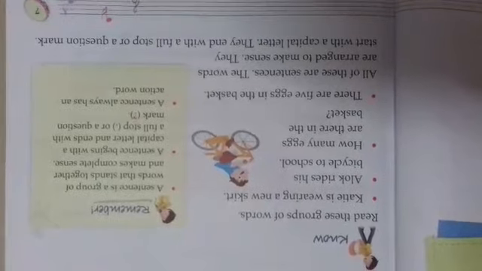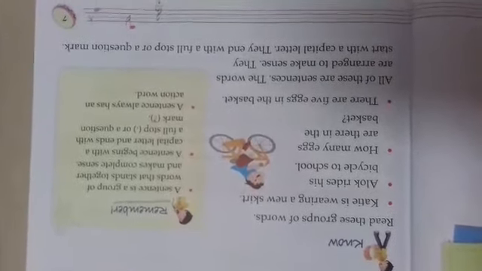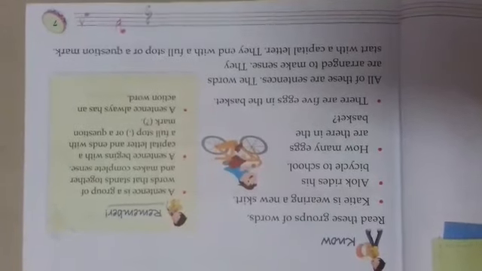Okay? In this lesson, I will discuss two types of sentences. The first is statement and the other is question. What is a statement? A statement is a type of sentence when we are being told simple information in a simple way.